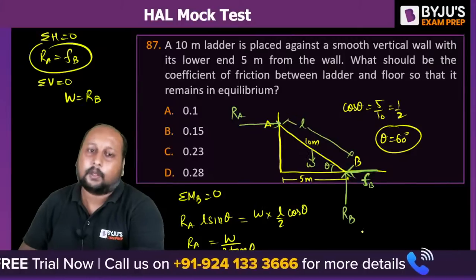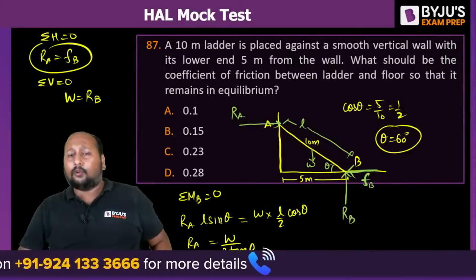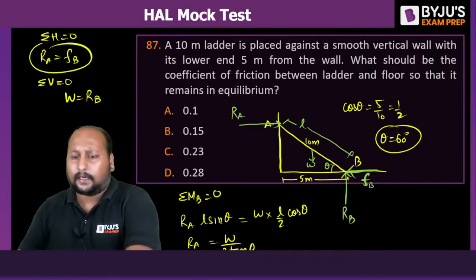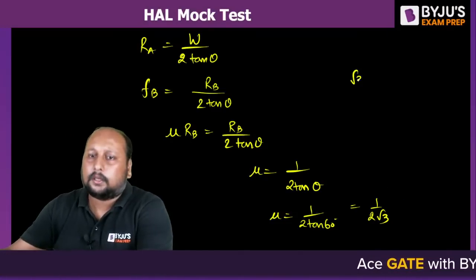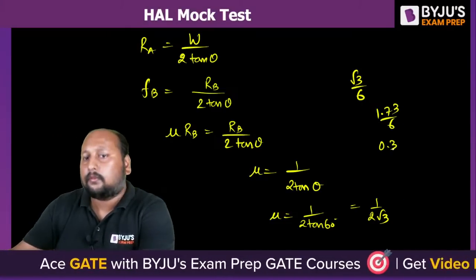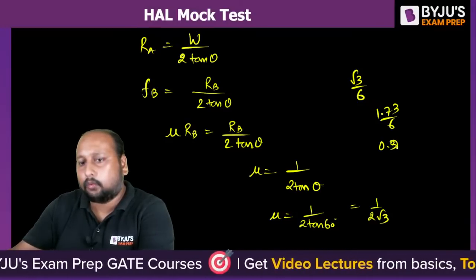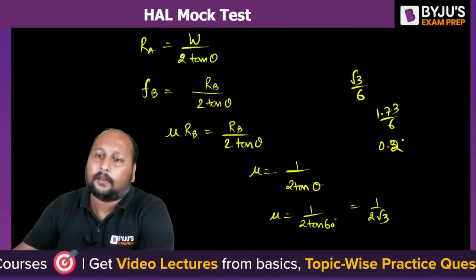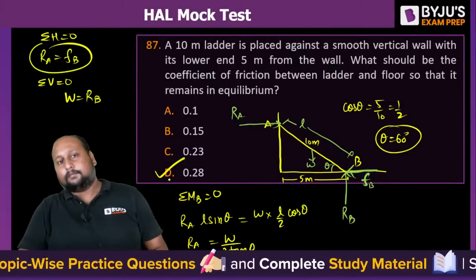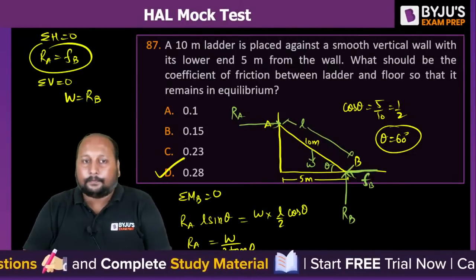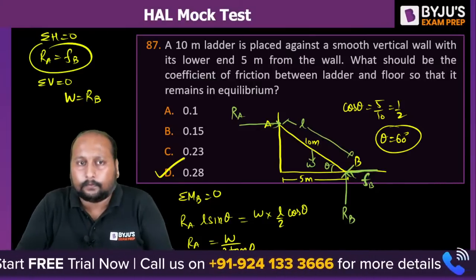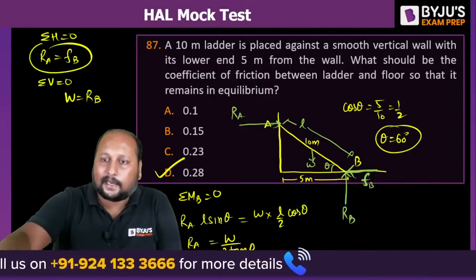What will be the answer? Closest value, 1 upon 2 root 3 how much will it be? That is root 3 by 6, right? That is nothing but we can say root 3 by 6. So 1.73 divided by 6 is 0.28. Option D is the correct answer. Clear? Done. Clear? Let's move ahead. Next question. Very good. Option D is the correct answer. Let's go ahead to the next question.